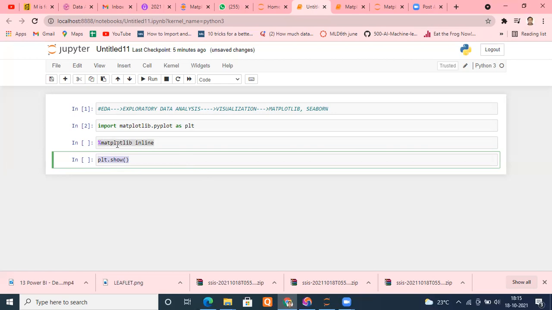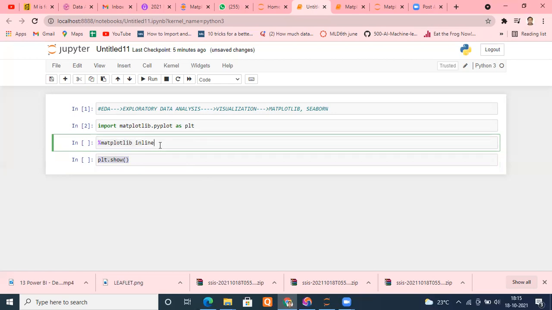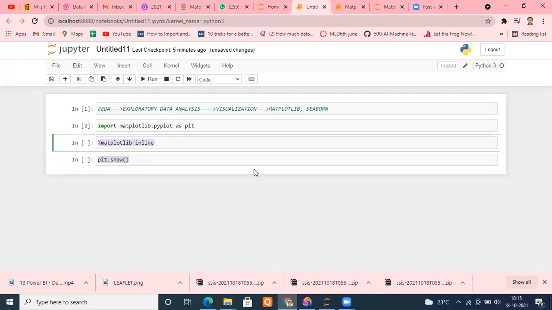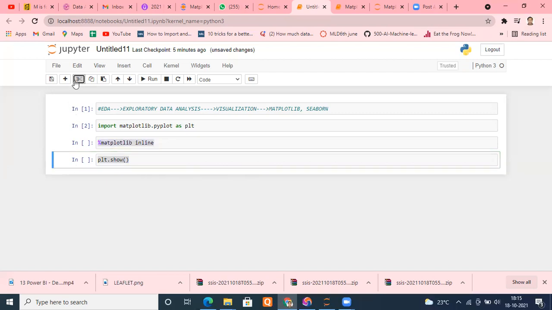In some of the latest Anaconda versions, even writing this line is not mandatory. You can skip this one, and you can skip this. Both can be skipped in a few of the latest versions of Anaconda, right? So let me execute this as well, and let's start our visualization.